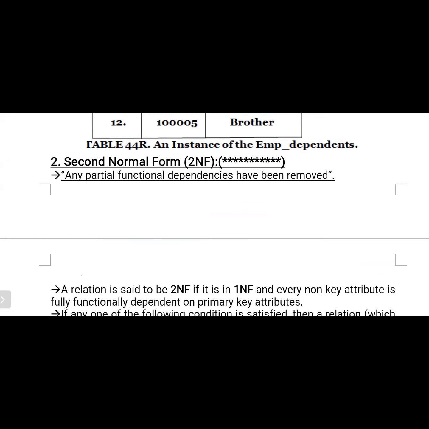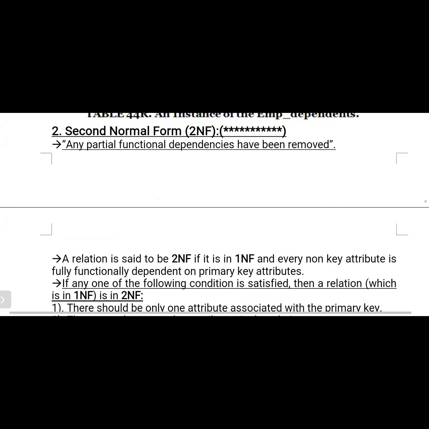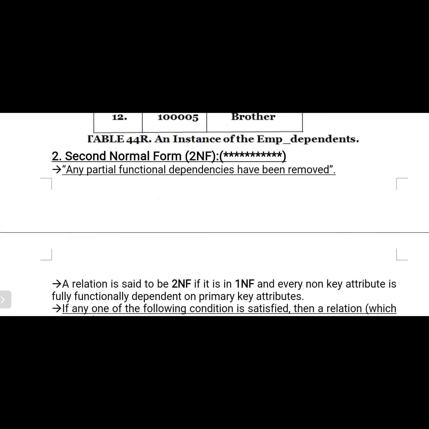But here we try to observe the relation between one normal form and another normal form. For example, if a table is in second normal form, what it means is that it already satisfies the first normal form. So if you observe here, the definition: a relation... now we try to discuss the second normal form.